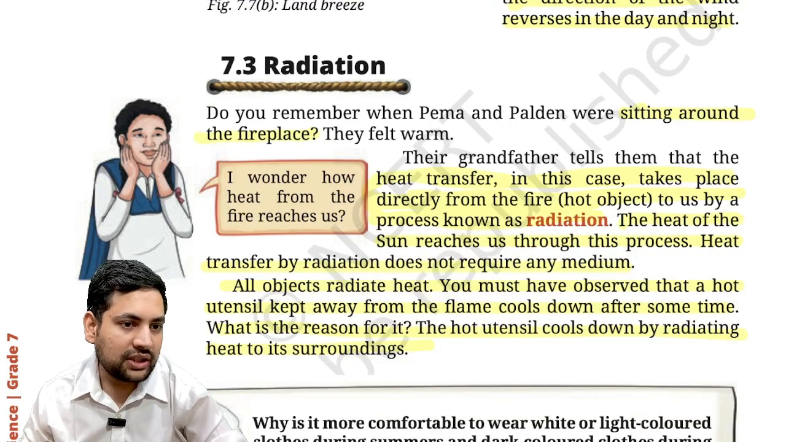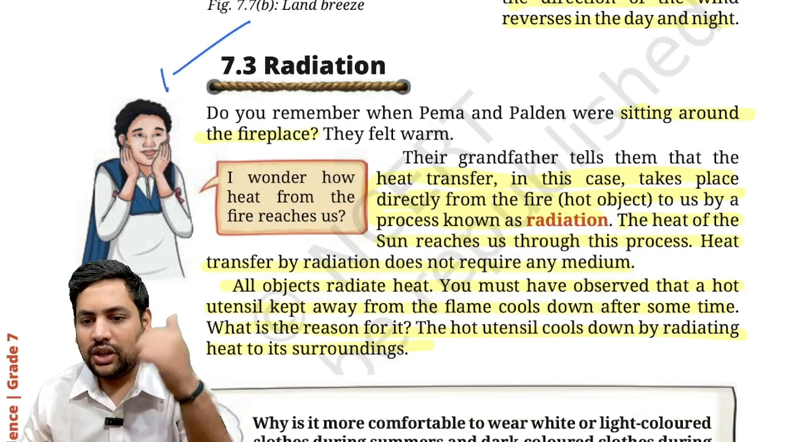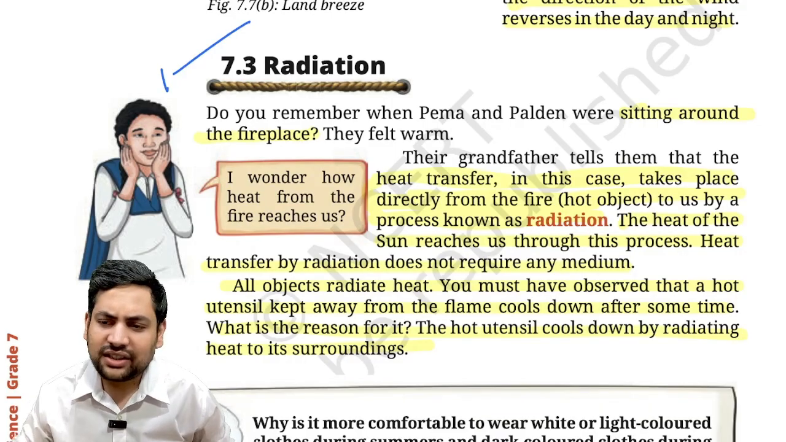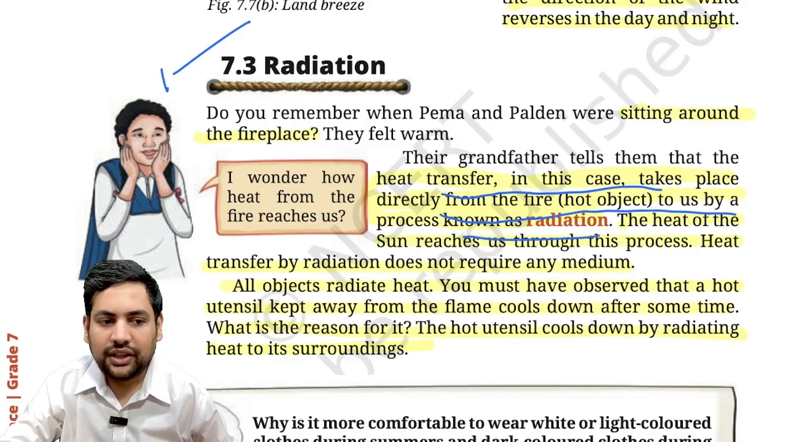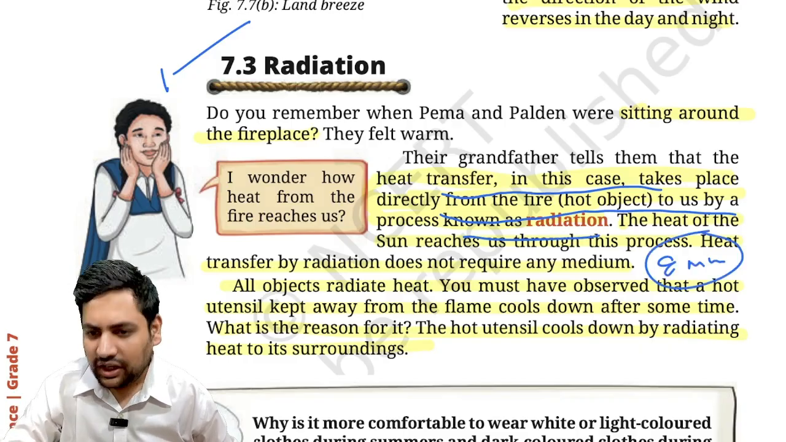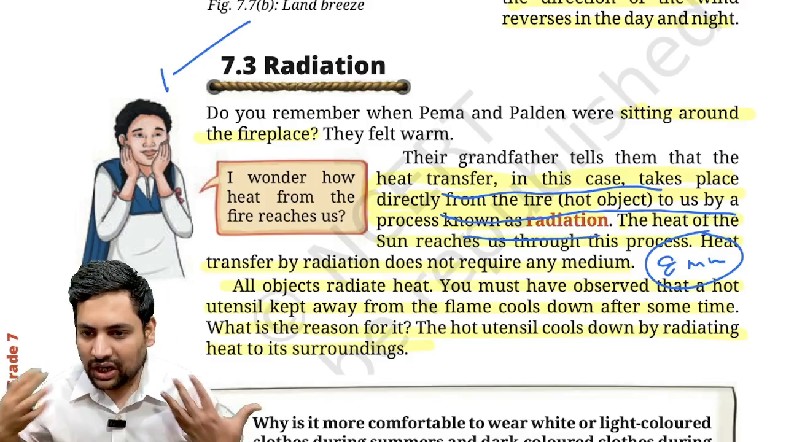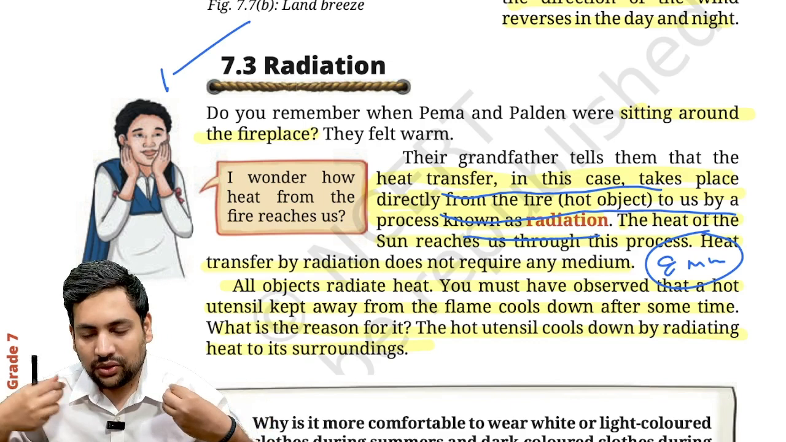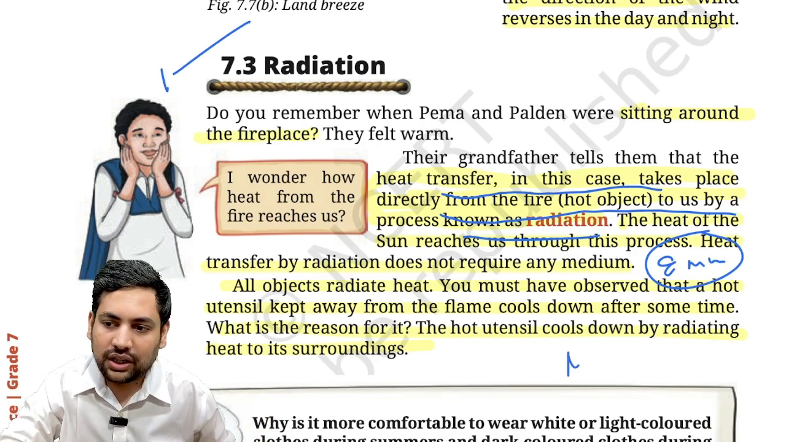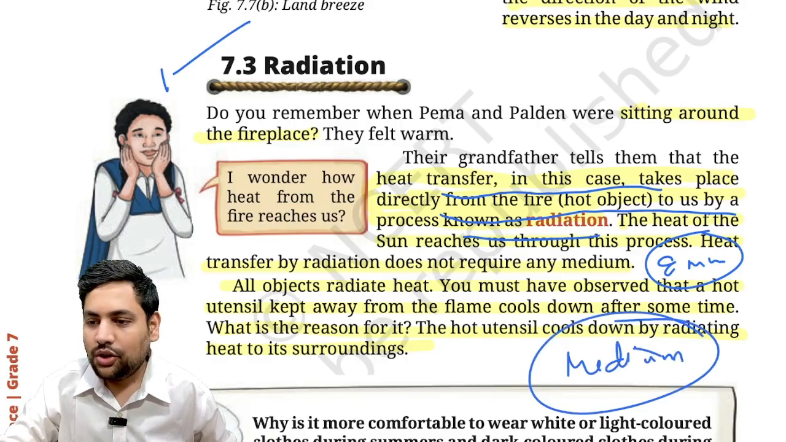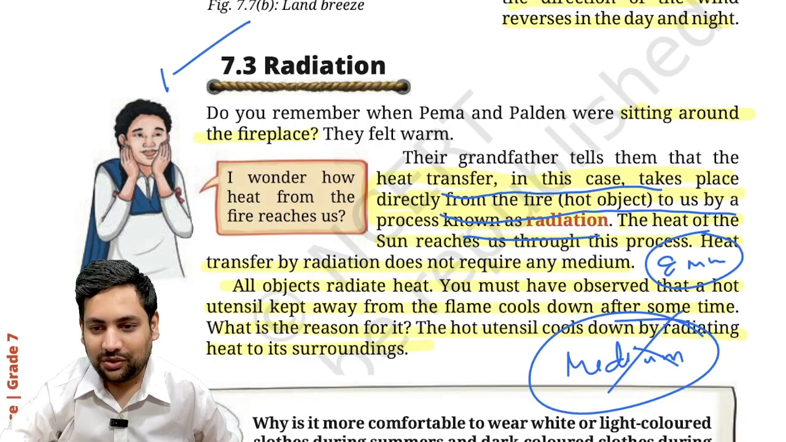Then we come to the last process, that is radiation of heating. So you understood conduction, convection, now you have radiation. Radiation is basically where heat transfer in this case takes place directly from fire to us by a process known as radiation. So radiation is actually based on electromagnetic waves that are traveling. It is not given in class 6, but infrared radiations or waves are moving towards you which you can't see, but they are moving towards you, and from that you are getting the heat. Now, one more thing important here, it does not require any kind of medium. So even in vacuum, the radiations can go.